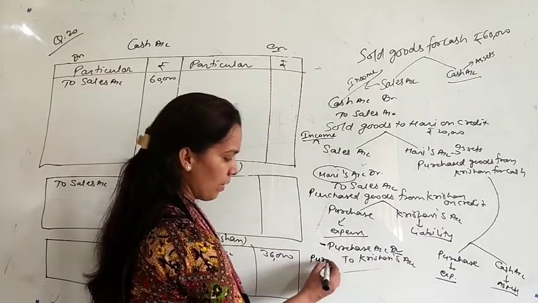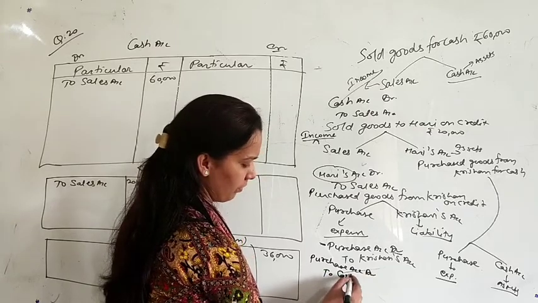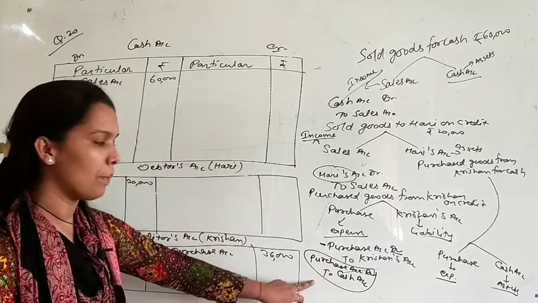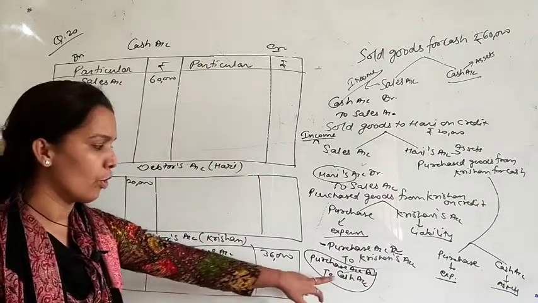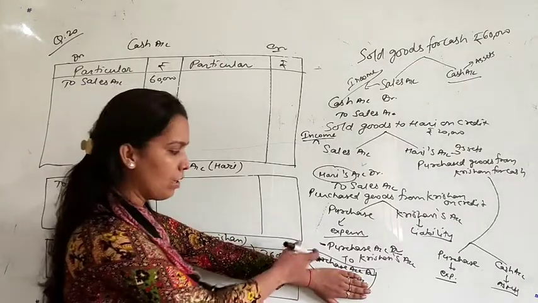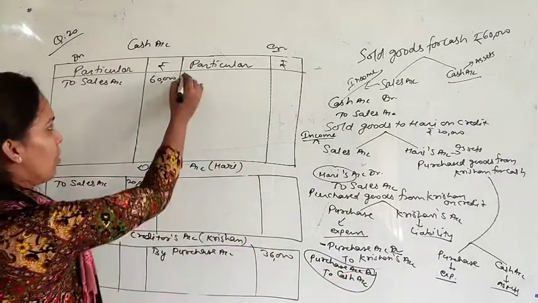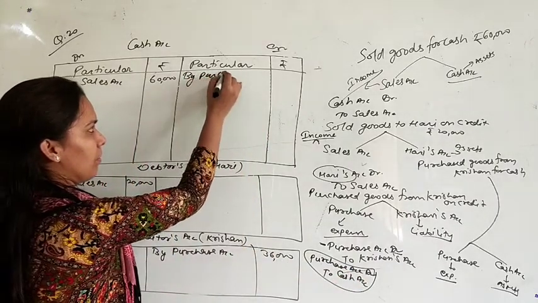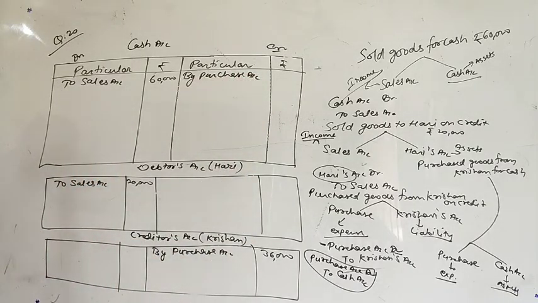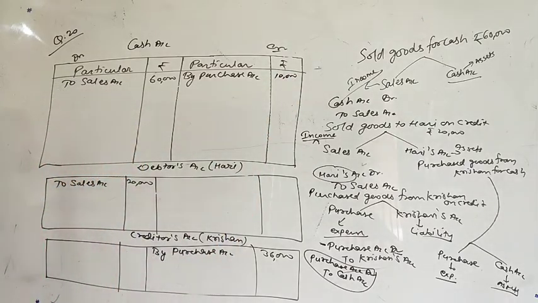So the entry will be purchase account debit to cash account. We are preparing the account of only cash, not purchase. So in cash we will not write cash, we will write purchase. Purchase is debit here, so in the cash account it will be credited. So write here by purchase. What is the amount of this transaction? 10,000. This is the amount of purchase.